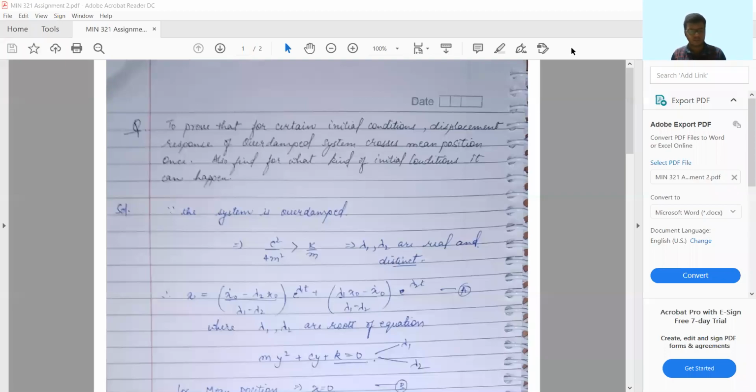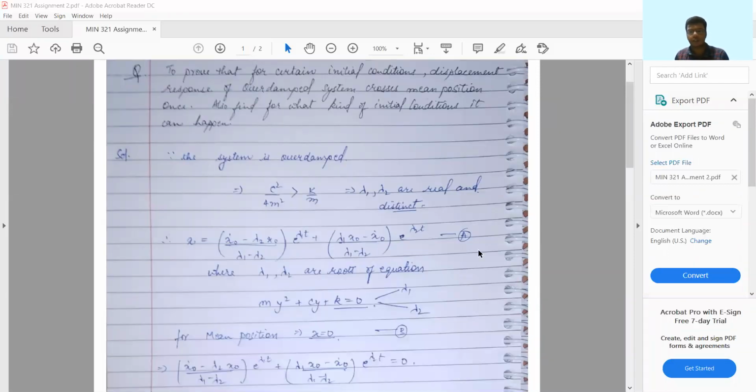Good afternoon. In this question, we have to prove that for a certain initial condition, the displacement response of an overdamped system crosses the mean position once. Also, find for what kind of initial condition it can happen. Since the system is overdamped, c square by 4m square is greater than k by m.